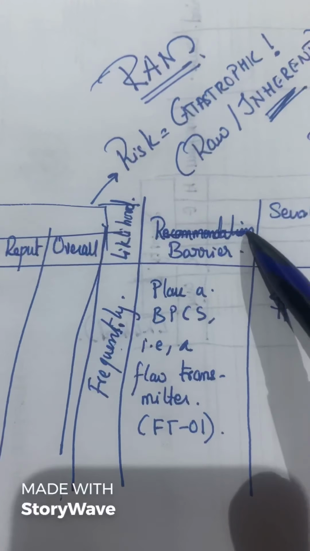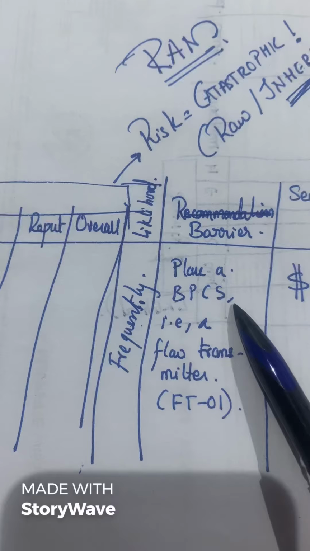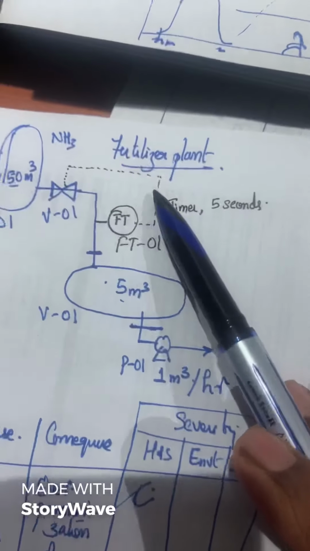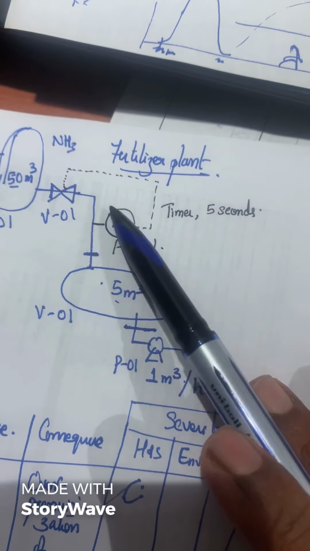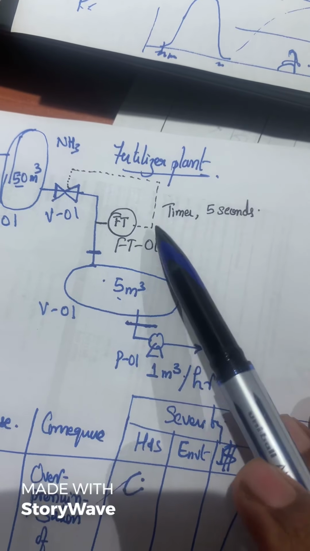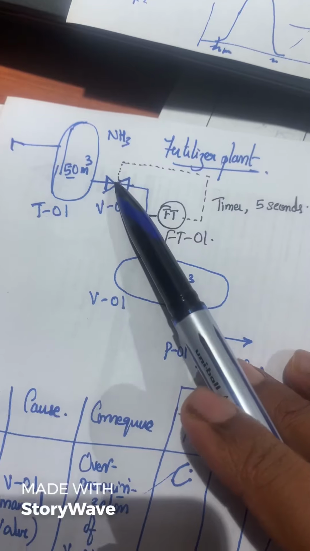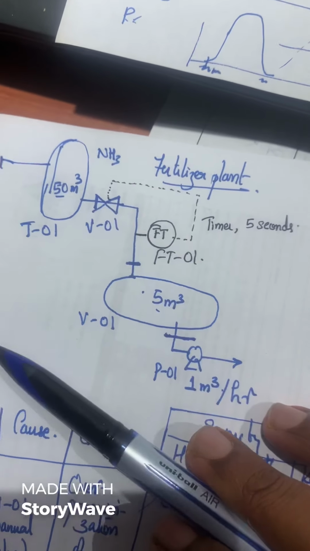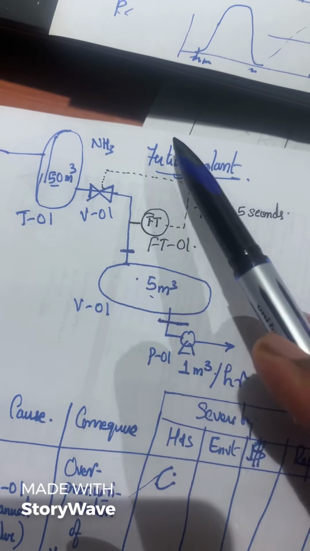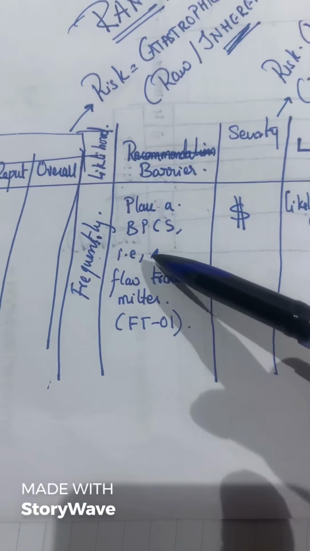Over here there is a BPCS, a basic process control system, wherein a flow transmitter looks into the flow, and it has a timer such that after 5 seconds the flow transmitter will give an indication or an alarm to the operator to come and close it. Fine. So then what happens?